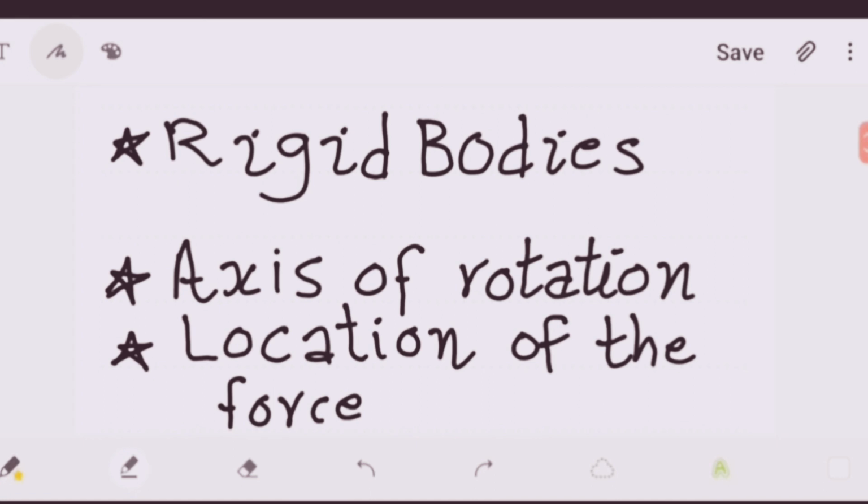Axis of rotation. When a body rotates about a line, all particles of the body move in circles. The centers of all of these circles lie on this line. This line is called the axis of rotation. For example, in case of a door, all particles of the door move in circles about the hinges. Hence, hinges are the axis of rotation.